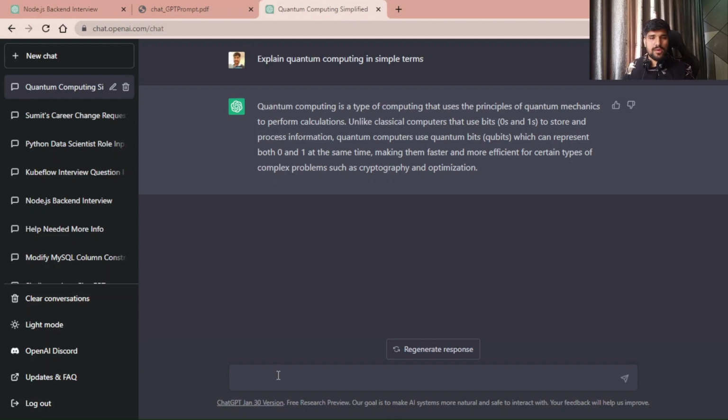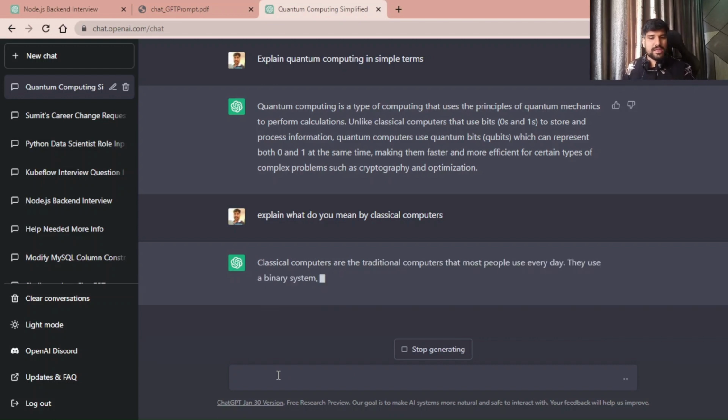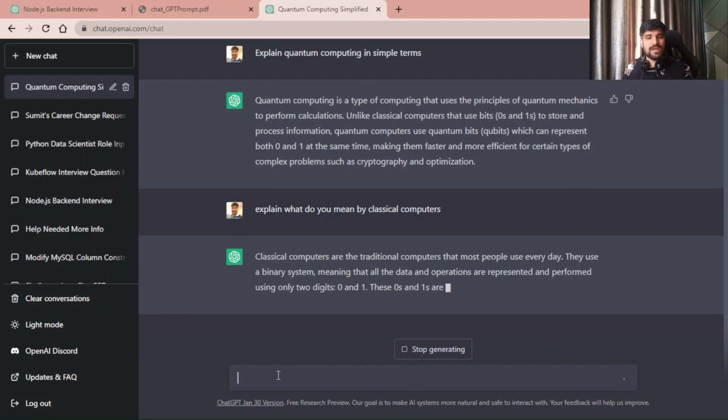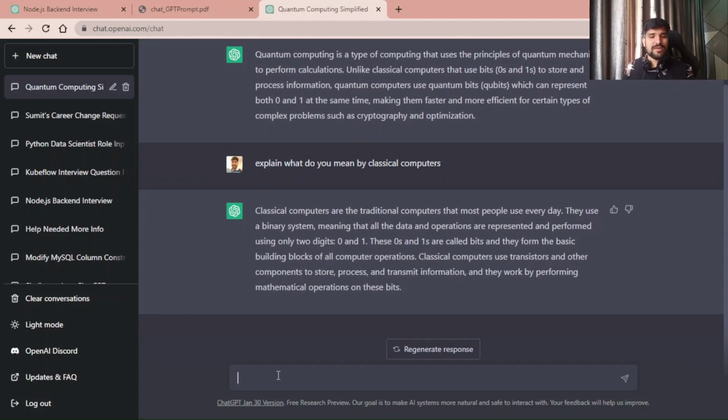Now I do not understand what a classical computer is, so I said, explain what do you mean by classical computers. So it started giving the output one by one. Classical computers are the traditional computers that most people use every day, and they use the binary system, meaning that all data and operations are represented and performed using only two digits. I'm not going to read all the sentences, but based on the response you can ask multiple questions. So this is very nice.